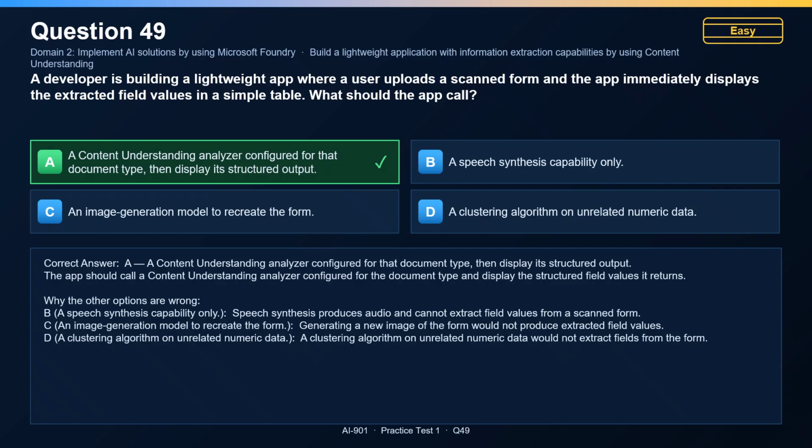A speech synthesis capability only is incorrect. Speech synthesis produces audio and cannot extract field values from a scanned form. An image generation model to recreate the form is incorrect. Generating a new image of the form would not produce extracted field values. A clustering algorithm on unrelated numeric data is incorrect. A clustering algorithm on unrelated numeric data would not extract fields from the form.